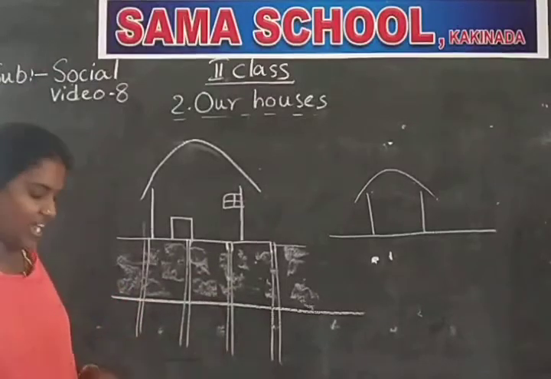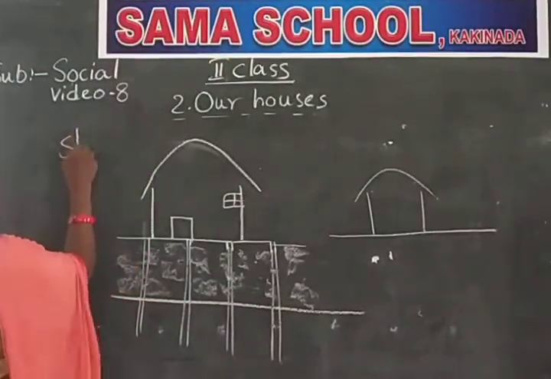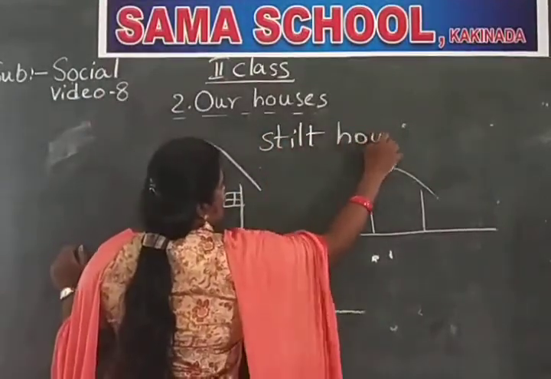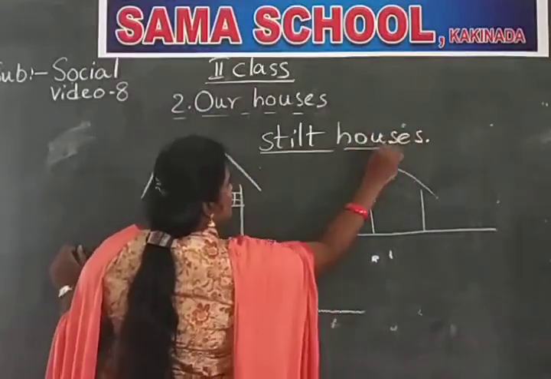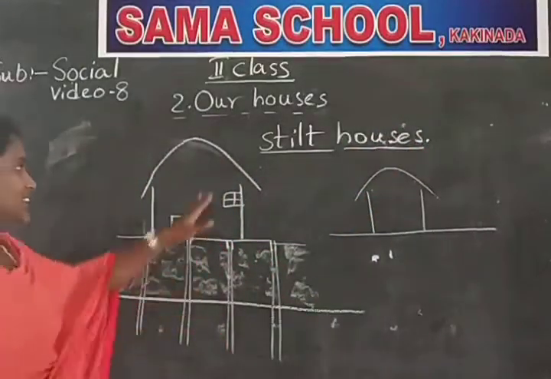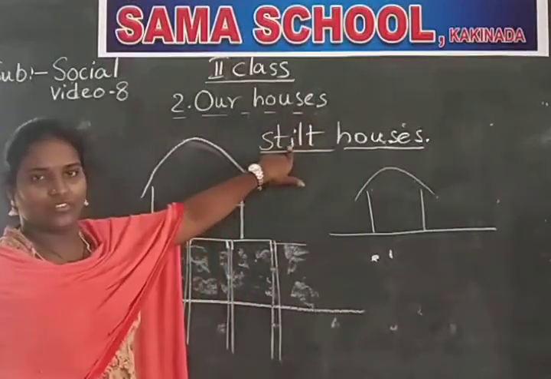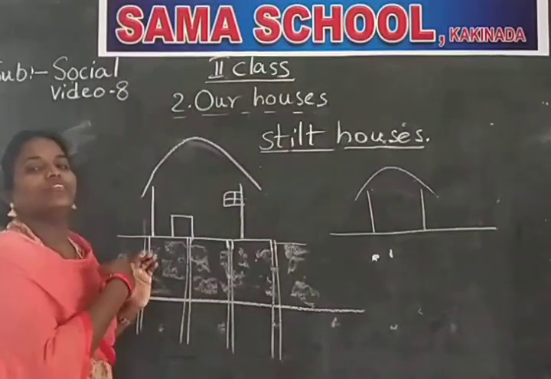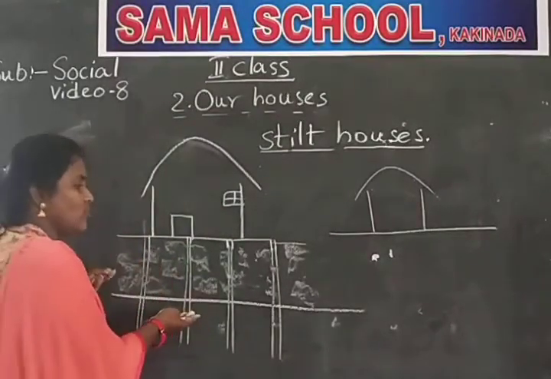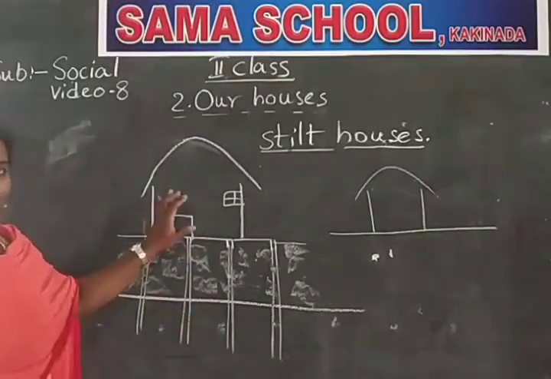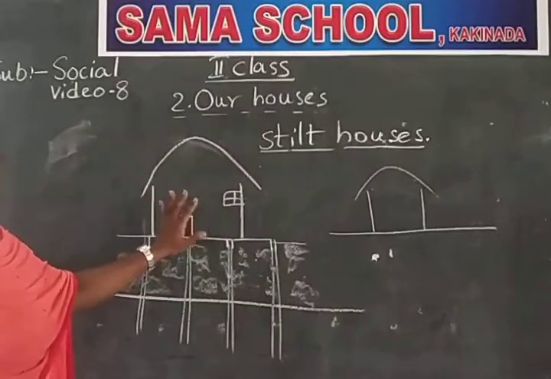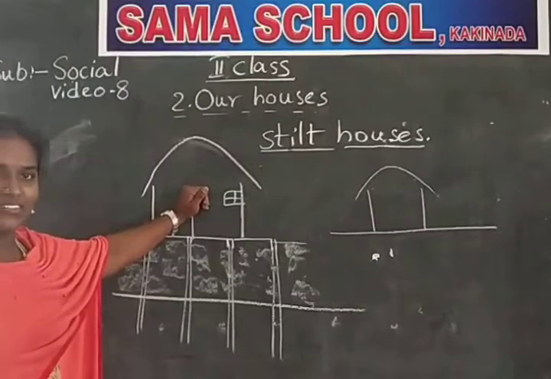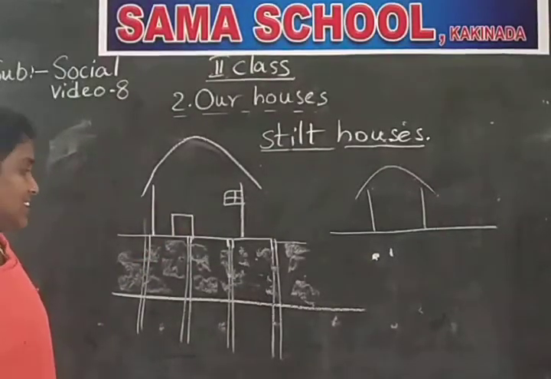These houses are called stilt houses. What is it called, Amma? It is called stilt houses. Stilt means poles or sticks. These houses are built on these poles. Whenever it rains heavily, the rainwater will not enter into these houses. To avoid these types of dangers, the people used to build houses on these poles. Understand, children? These are called stilt houses.